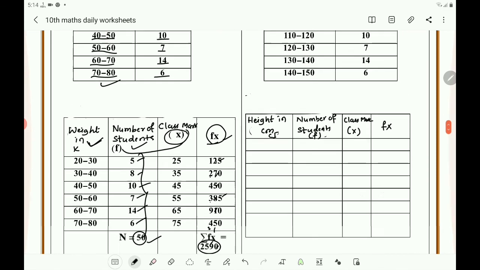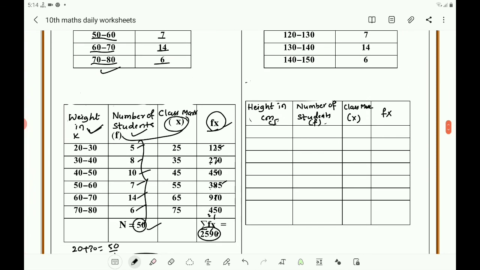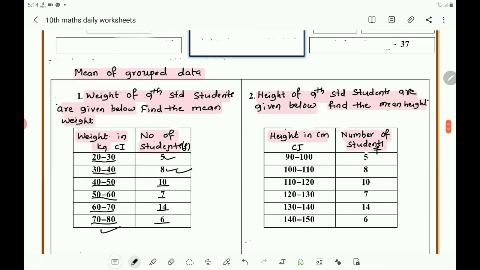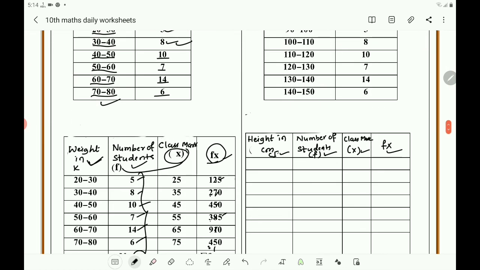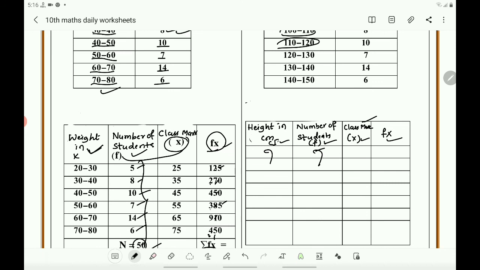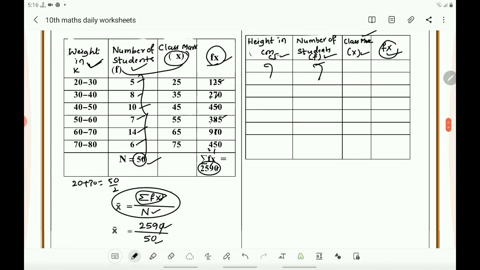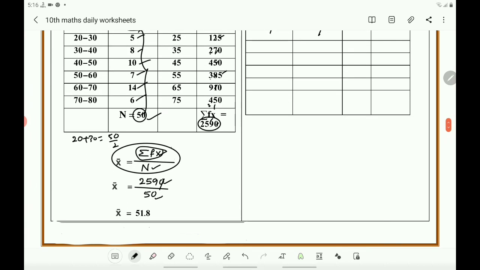Now here you make a chart having 4 columns. One is for CI, second is for f, third is for class mark, and fourth is for f into x. In the first column you write the class interval, and in the second column you write the number of students, the frequency. Next you find the class mark, that is sum of upper limit and lower limit divided by 2, and next you get the fx. After that write the formula for x bar and calculate the mean.